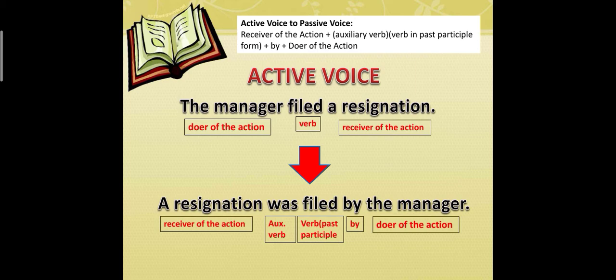So the past participle of the verb filed is also filed, followed by by, and the doer of the action, the manager. So the sentence, from active voice, the manager filed a resignation, became a resignation was filed by the manager, which is now in passive voice.